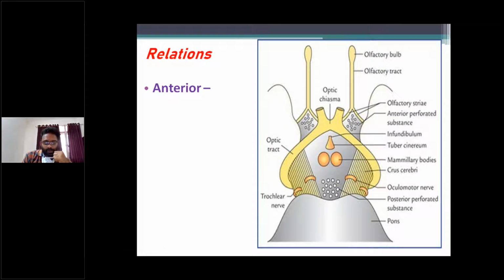In this picture, this is the base of the brain, particularly the interpeduncular fossa, seen from the inferior view. In this picture, these are the crus cerebri. The crus cerebri is a part of the midbrain, right? So the midbrain is anteriorly related to interpeduncular structures.